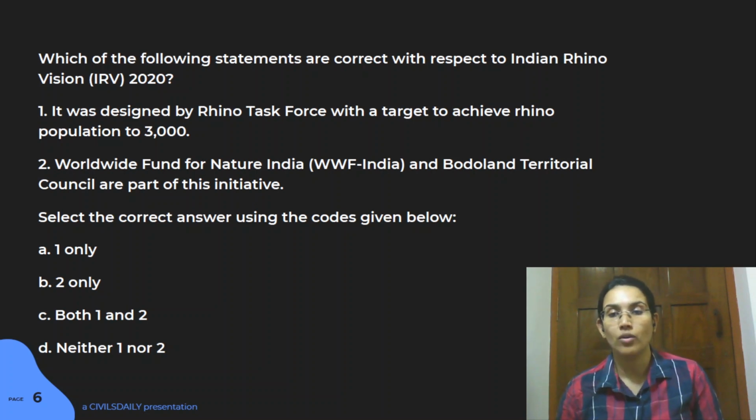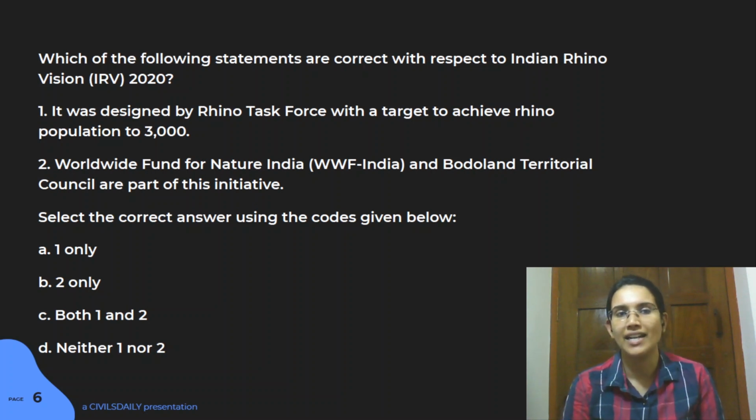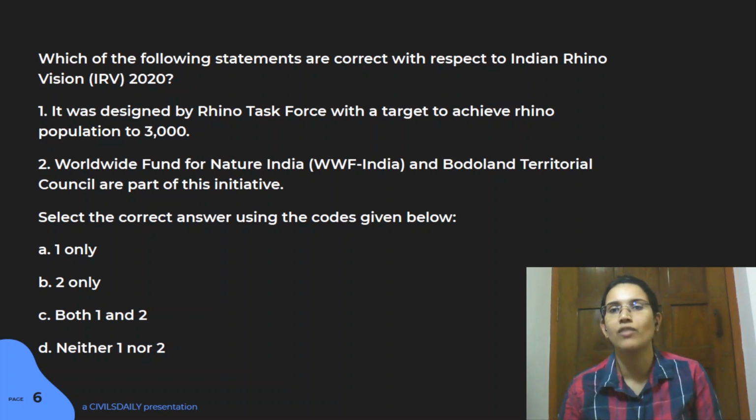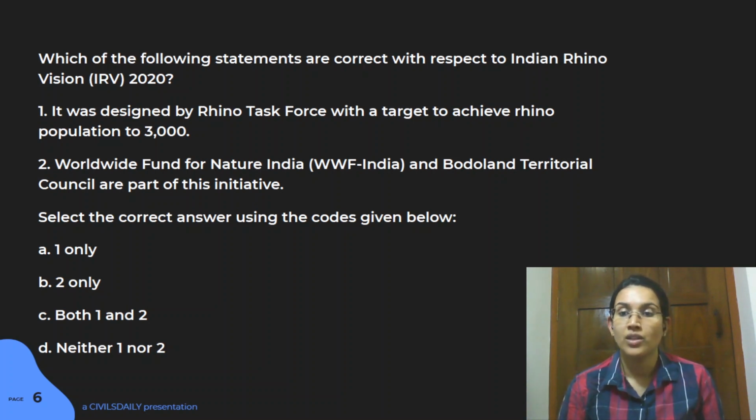Again, you should know what these 7 locations are. Some of them are your Orang National Park, your Kaziranga National Park, Manas National Park, and what else? Your Dibru-Saikhowa National Park. All these national parks have been identified as the key areas through which we're going to revive the rhino species. In fact, Kaziranga is known to have the largest number of rhinos. Again, you should know all the 7 locations, what this vision is about, and the 3 bodies that are associated with it. So the answer here is C.